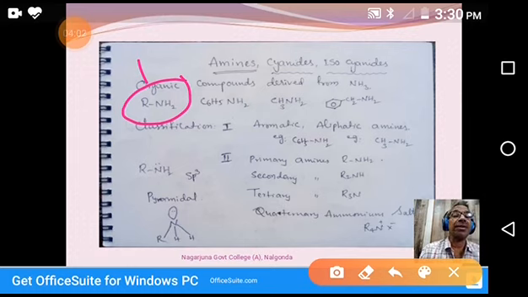If R is an aromatic group, that means the nitrogen of the amino group is directly linked to an aromatic ring, we say those are aromatic amines.